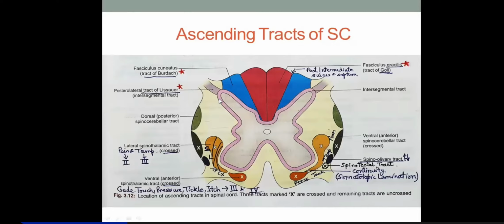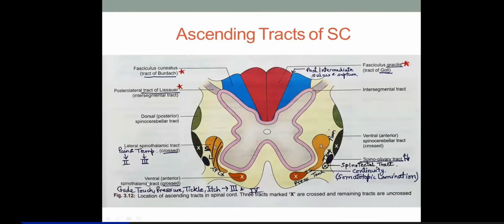So from the substantia gelatinosa and nucleus proprius, these fibers, after being relayed, move to the opposite side, contralateral.